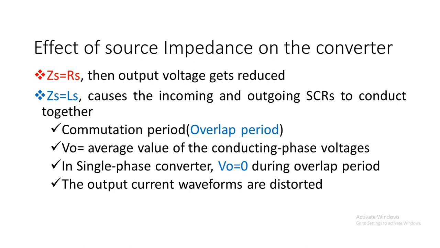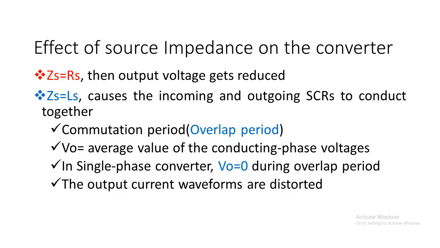will cause some distortions in the output waveform, and it will cause the incoming and outgoing SCRs to conduct together. Incoming and outgoing SCRs means, for the positive half cycle, in a single phase full bridge rectifier, two thyristors will be conducting, and the remaining two SCRs will be responsible for the negative half cycle.